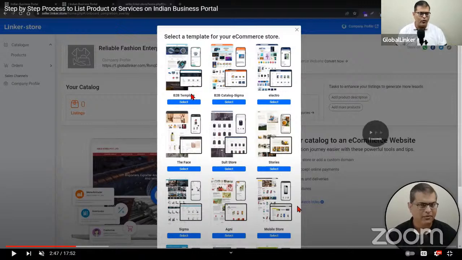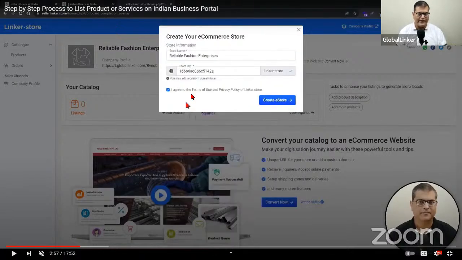So now let's move on to the next screen. That's where you have to specify your business name. And so your store name is pre-populated, but if you want to, you can make changes to it. And then you have store URL. So for store URL, you'll see there's a code written there.